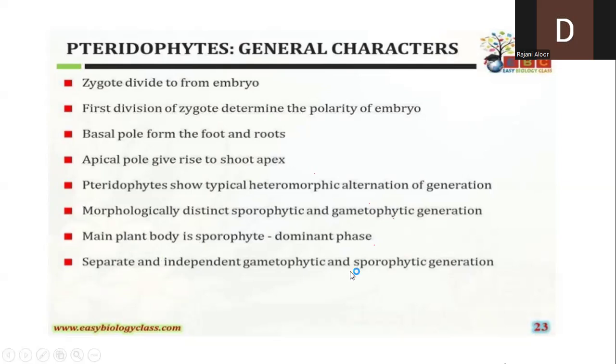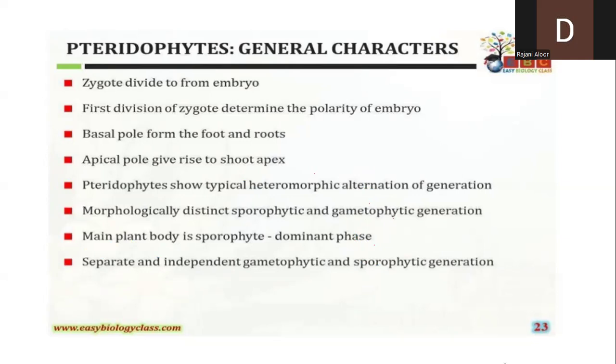And here, look into this point. This is very, very important. The pteridophytes here, you can note down these points. In all the pteridophytes, we see the presence of heteromorphic alternation of generation. That means the sporophyte generation is completely different from the gametophyte generation.